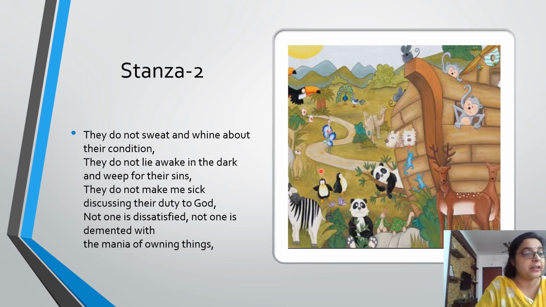As they are innocent, they do not have to spend sleepless nights because they do not commit crimes or sins, and therefore they do not have to repent their actions, because animals have a clear conscience. They do not pray to God for forgiveness. All the animals are contented and do not hanker after worldly materialistic things or possessions.